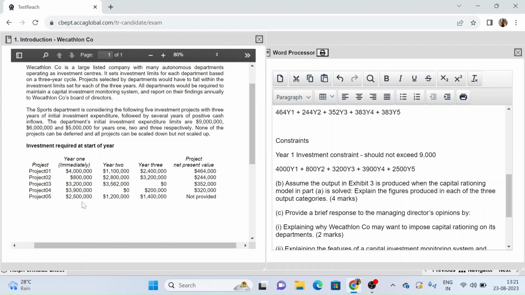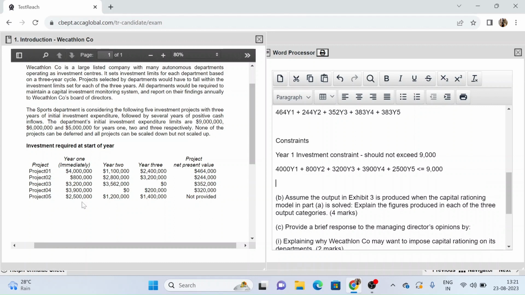So this is how I have the initial investment for year 1 that we need, and this should be lesser than or equal to 9,000. So this becomes my constraint for year 1. Now similarly I am going to do this for year 2 and 3 also, and then we'll place our non-negativity constraints because investments cannot be negative, so they will be greater than or equal to 0.